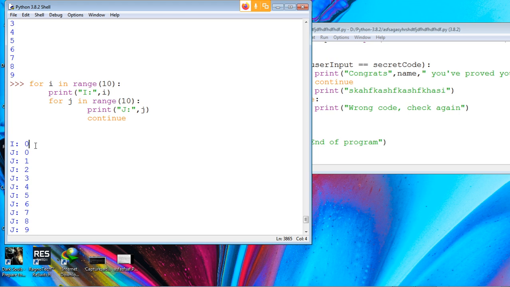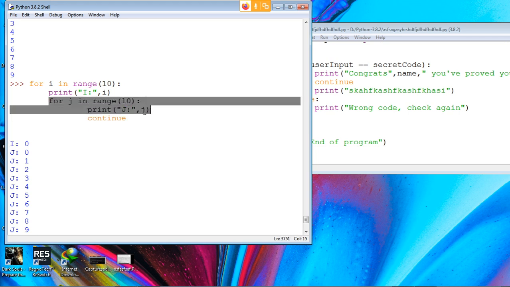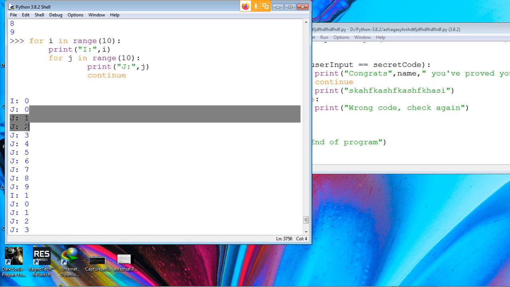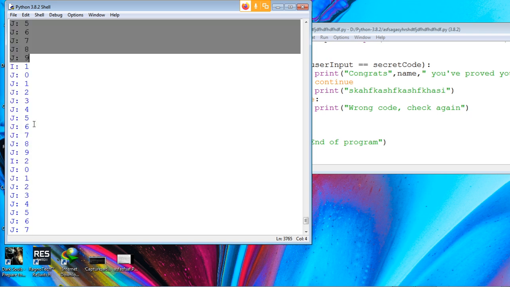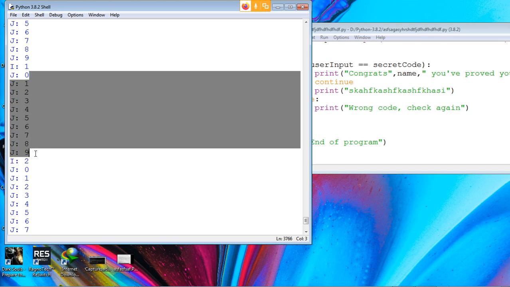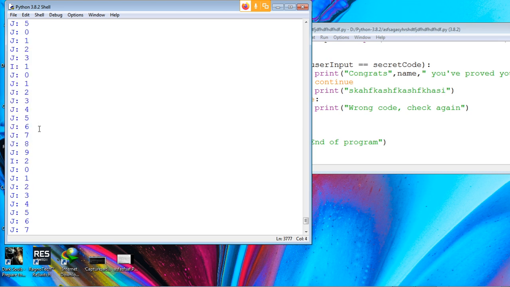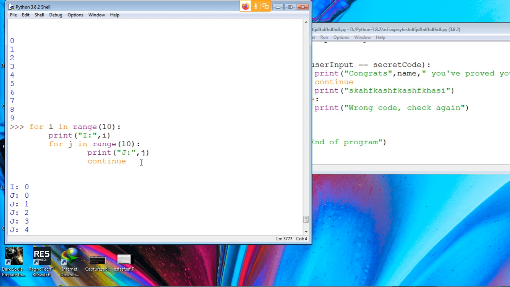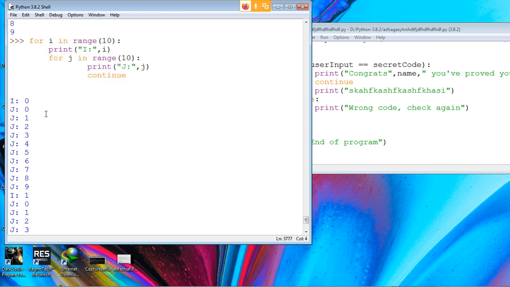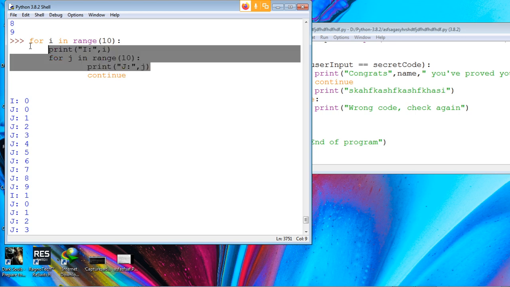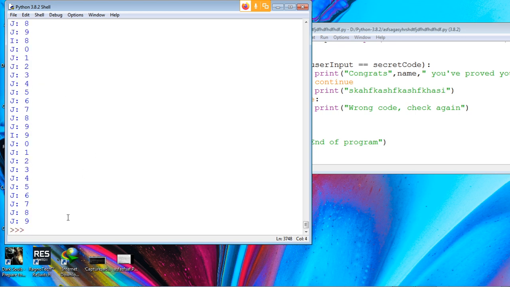Starting, our I becomes 0, and then we go inside our second loop. It just goes on. Then we'll get 10 J values: 0, 1, 2, 3, 4, 5, 6, 7, 8, 9. Then for the next I value, you'll get another 10 J values. Yeah, Arjun, when the I value was zero, the J value went up to 10. And then why did the J value again come to zero and then to 10? Because it's starting from zero.